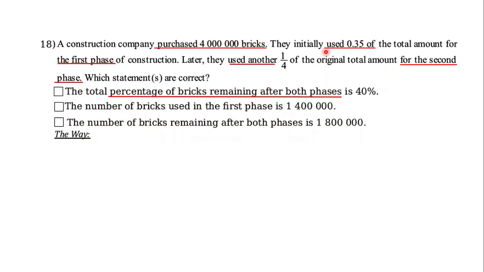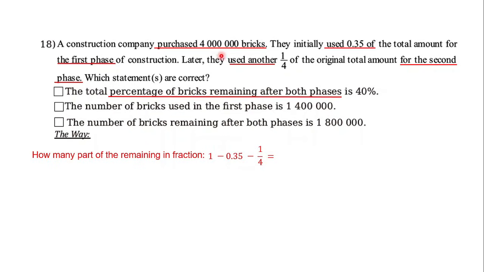Okay, let's see. For the first, the total percentage of brick remaining after both phases is 40%. Is it correct or not? Let's prove it. How much remains, in fraction? Just subtract. We must use 1 as the whole part of the bricks.